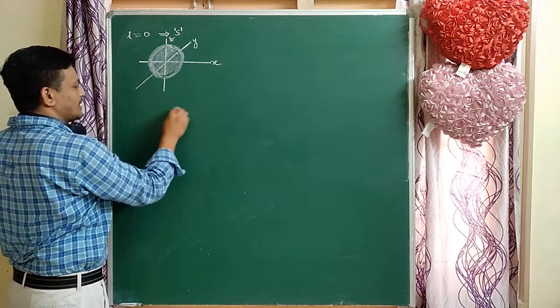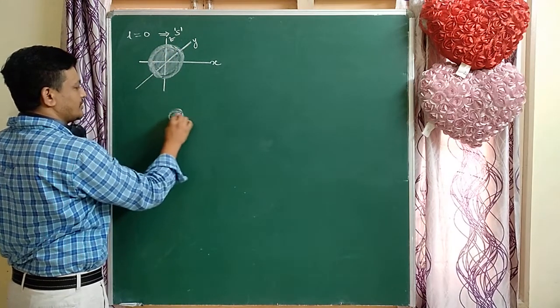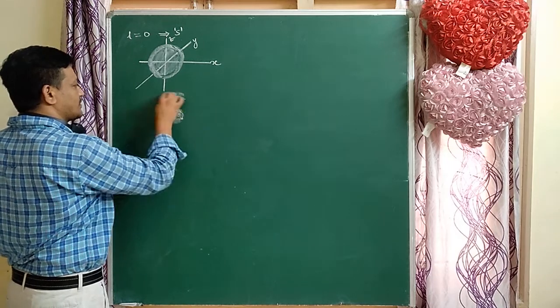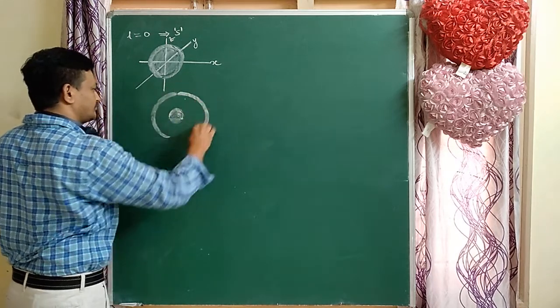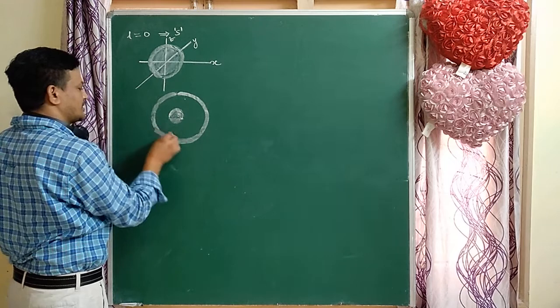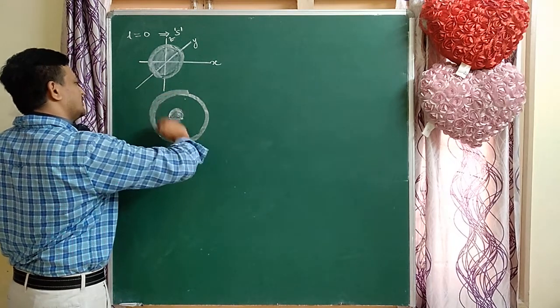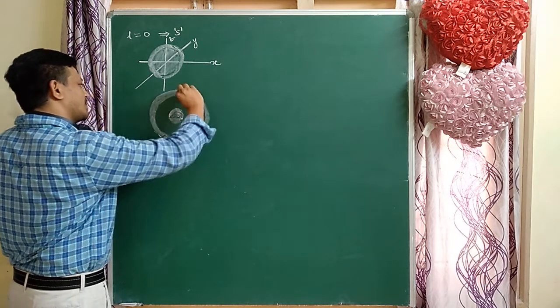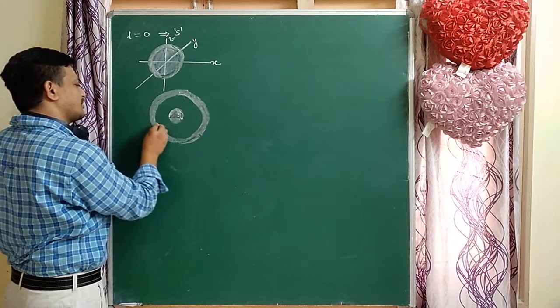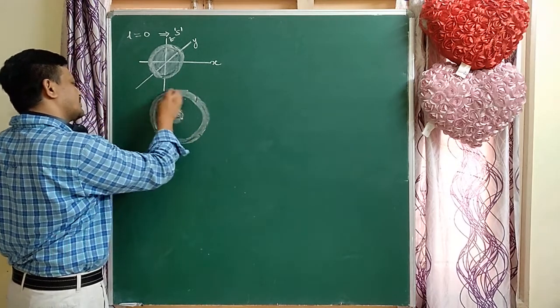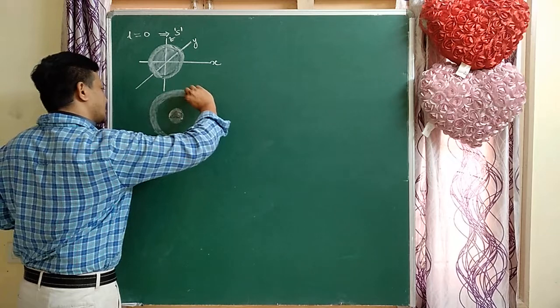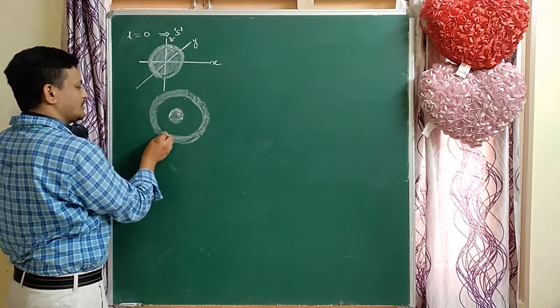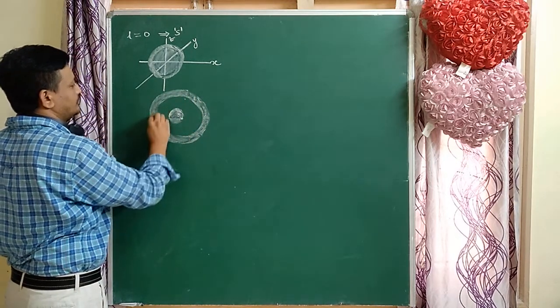Take the 1s and 2s. This is the 1s orbital and this is the 2s orbital. In the 1s orbital probability is there, in the 2s orbital probability is there, but between 1s and 2s there is no probability. That is a radial node, which is explained in the next video.